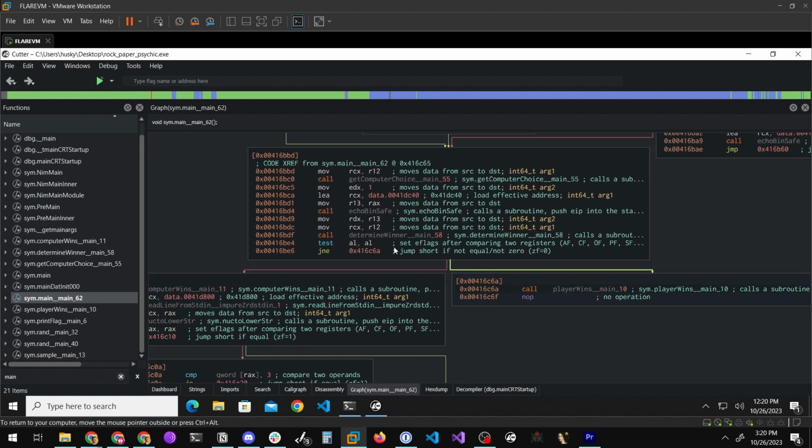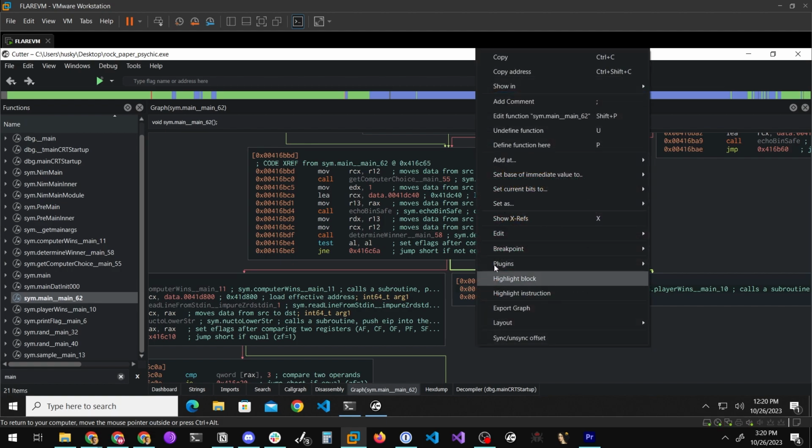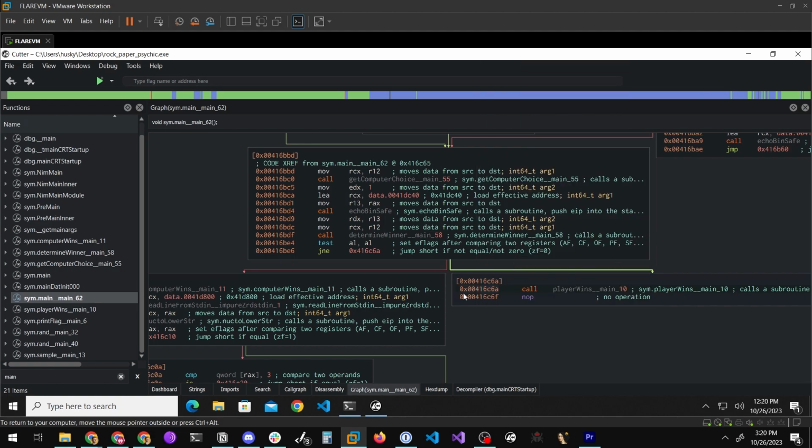The first way that we could do this is to identify the memory offset in this program where the call to player wins exists, which is right here. We can copy this address, 0x00416C6A. That is the offset memory location of where we actually call player wins.